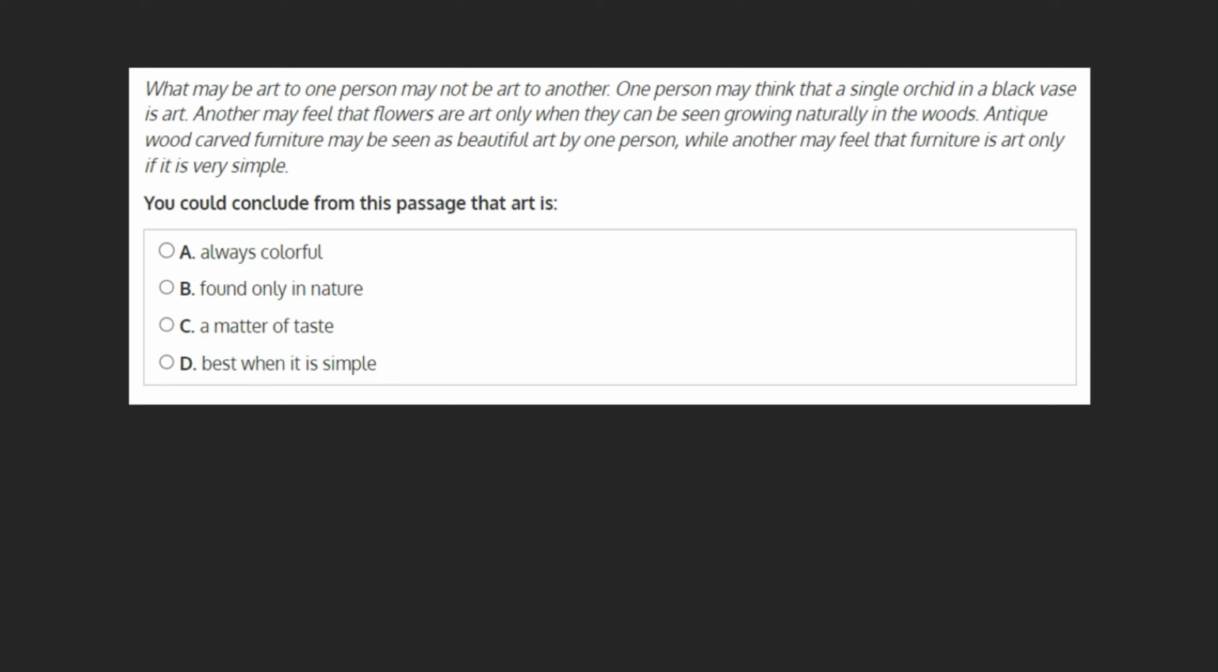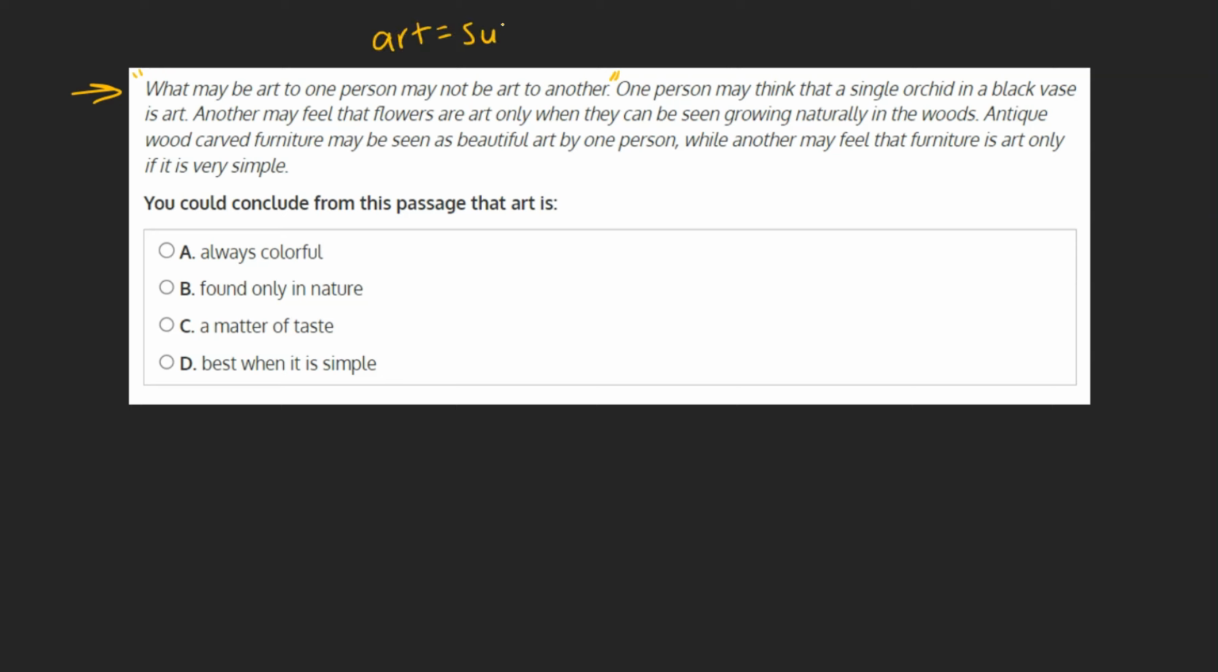You could conclude from this passage that art is A, always colorful, B, found only in nature, C, a matter of taste, or D, best when it is simple. Our topic sentence in this paragraph is our first sentence. What may be art to one person may not be art to another discusses our main idea, specifically that art